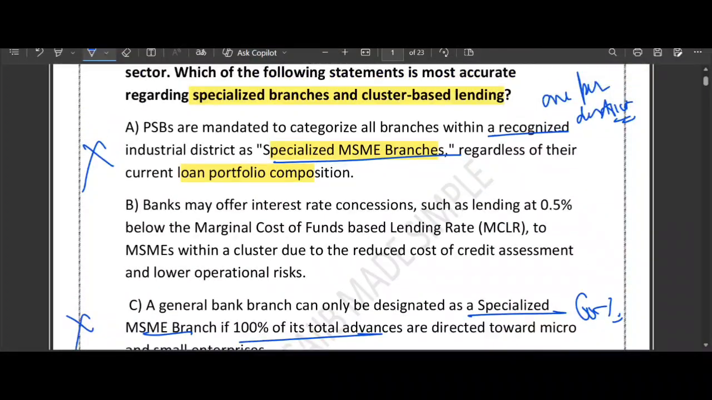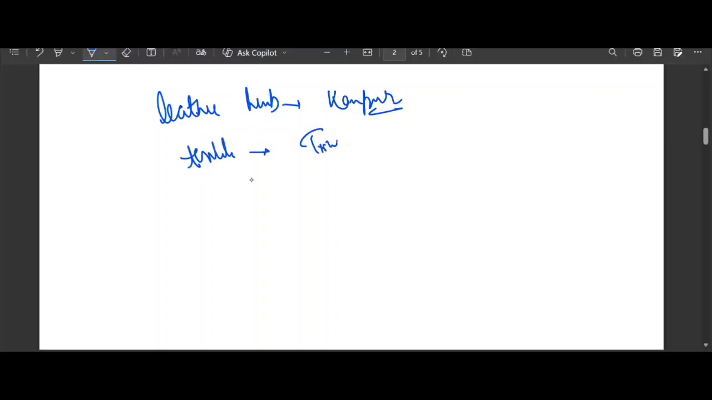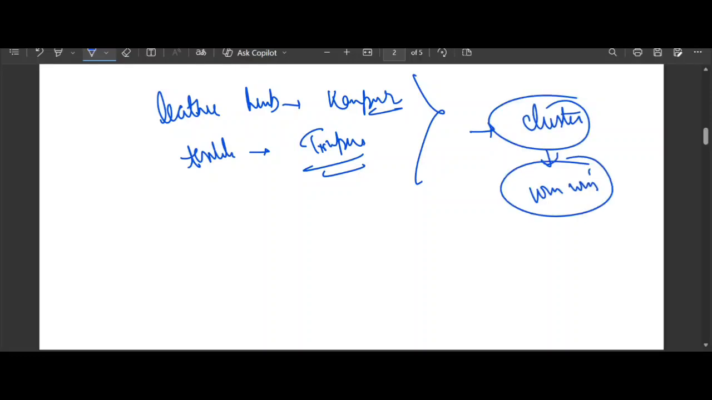Now if you look at option number B, what they have done: when businesses group together in a cluster, like you might have heard about the leather hub in Kanpur, or the textile hub in Tirupur, it is a win-win for the bank. Business grouped together as a cluster is a kind of win-win for the bank. So instead of running around the whole city, the bank officer can visit 5 factories in one afternoon. This lowers the operational cost.